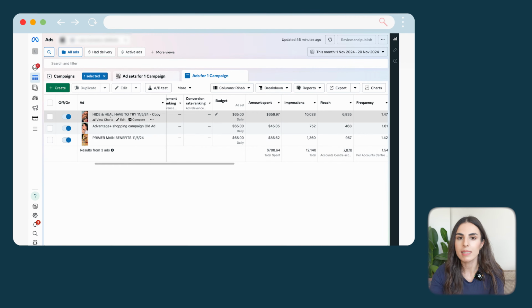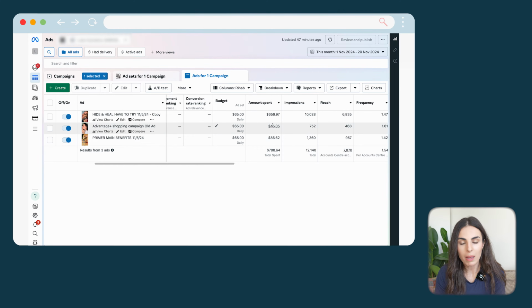Why? Because let's say, for example, we want to test new ads, okay? And we put these new ads in this campaign. Most probably, Facebook will continue to spend more on this ad because it's the one that's performing very good so far. Okay, that's why when it comes to testing new creatives, I have a different strategy, and that's why I recommend you to watch this video if you want to know more about how to test new ads and so on.